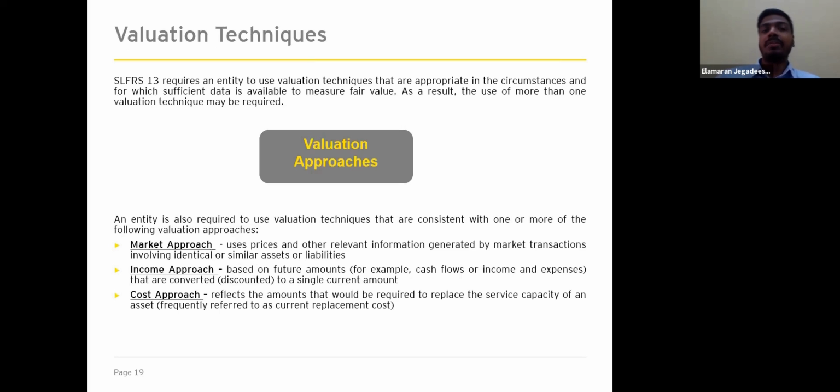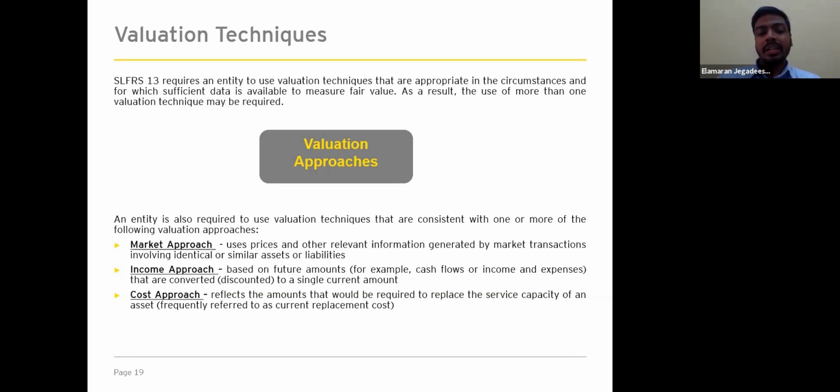So let's move into the valuation techniques. So there are 3 valuation techniques available: the market approach, income approach, and the cost approach. So the market approach is the widely used approach, and it uses the price and other relevant information generated by the market transaction involving identical or similar assets or liabilities. So when it comes to the income approach, it converts the future cash flows or income and expenses to a single current amount. The fair value measurement using the income approach will reflect the current market expectation about the future amounts.